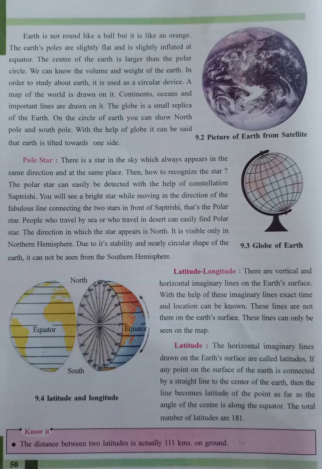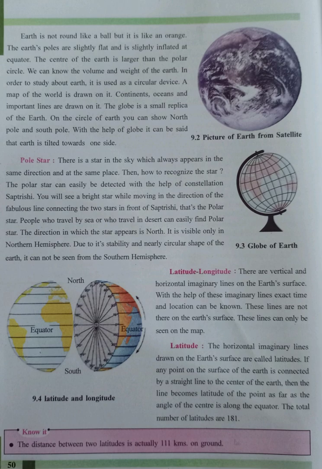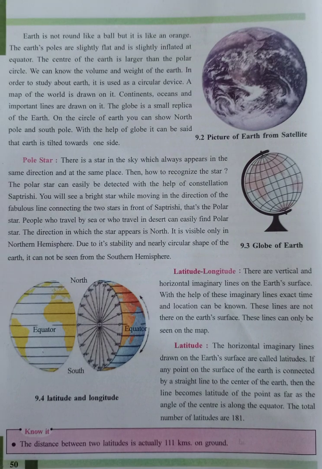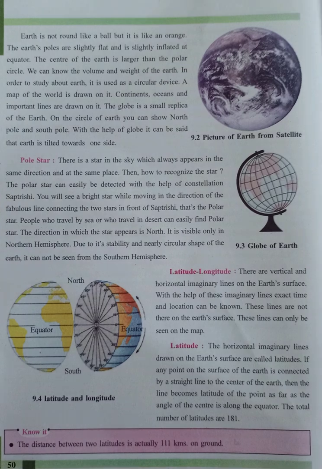Earth is not round like a ball, but it is like an orange. The Earth's poles are slightly flat and it is slightly bulged at the equator. The center of the Earth is larger than the polar circle. We can know the volume and weight of the Earth.